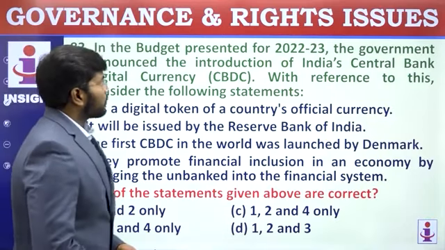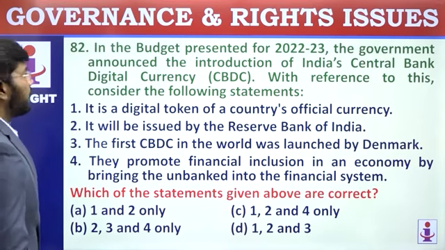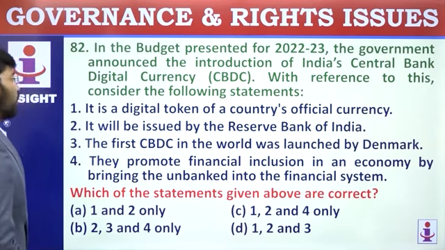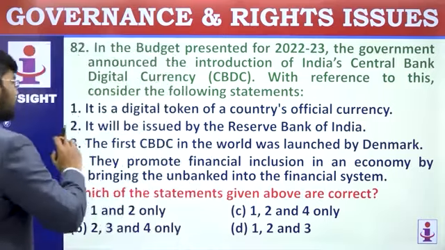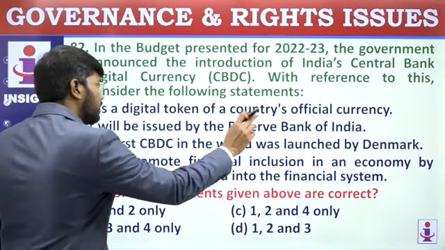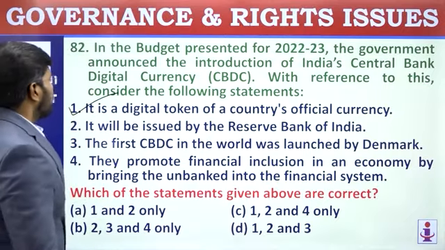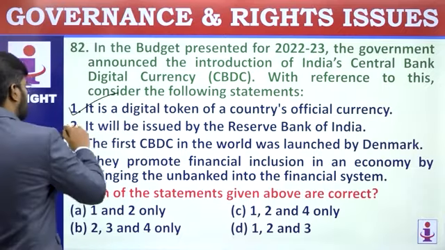In the budget presented for 2022-2023, the government announced the introduction of India's central bank digital currency. With reference to this, consider the following statements. It was continuously in the news. That's why they have taken this. It is a digital token of a country's official currency. Central bank digital currency. Perfect statement. No confusion here. It will be issued by the Reserve Bank of India. That is central bank. So, second statement is correct.